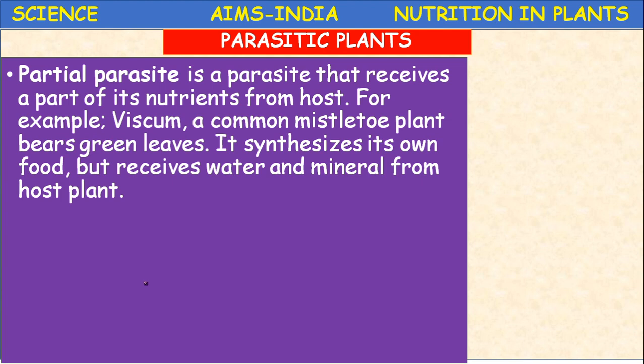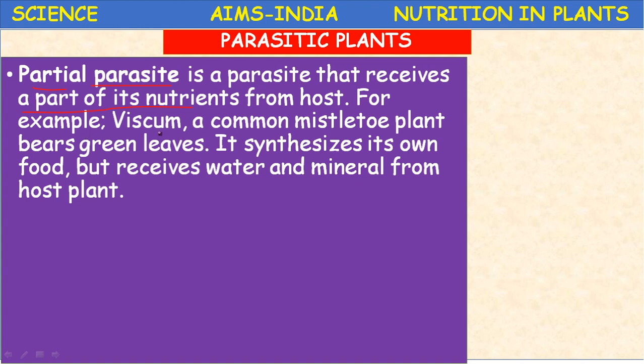And now let us discuss briefly about the partial parasites. The partial parasite, the name itself is indicating partial means partly, total means completely. So a partial parasite is a parasite that receives a part of its nutrients, not total nutrients, from the host.